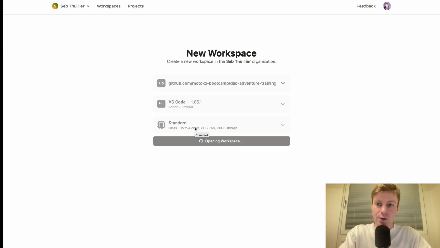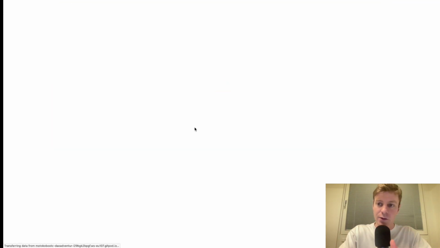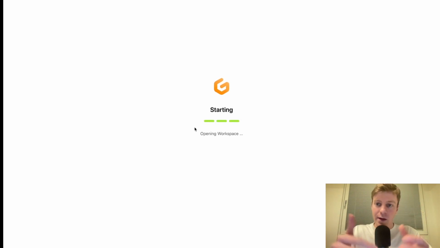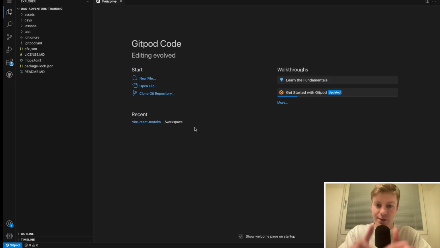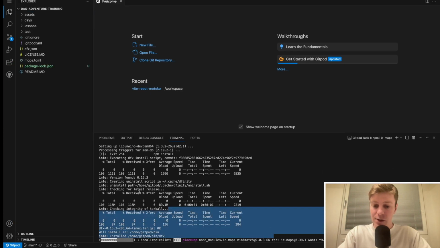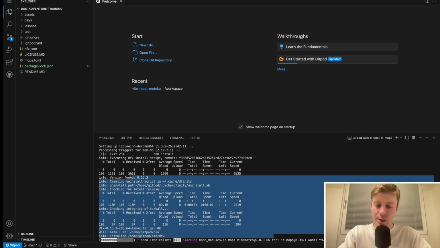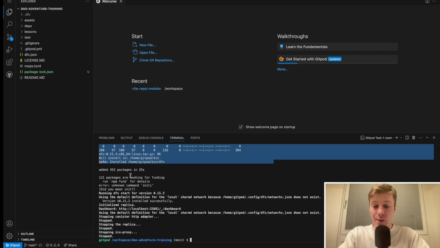Make sure to use Firefox or latest version of Chrome. Sometimes you can face issues. Sometimes it's loading forever. If you have some issues, just refresh, clean your cache and start again. Now you will see this installation going on, so you can wait 2 or 3 minutes maximum. Okay, so my Gitpod is ready.